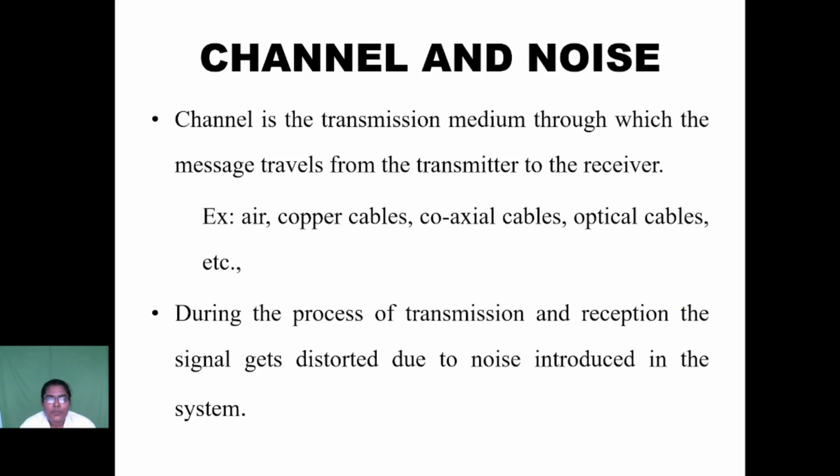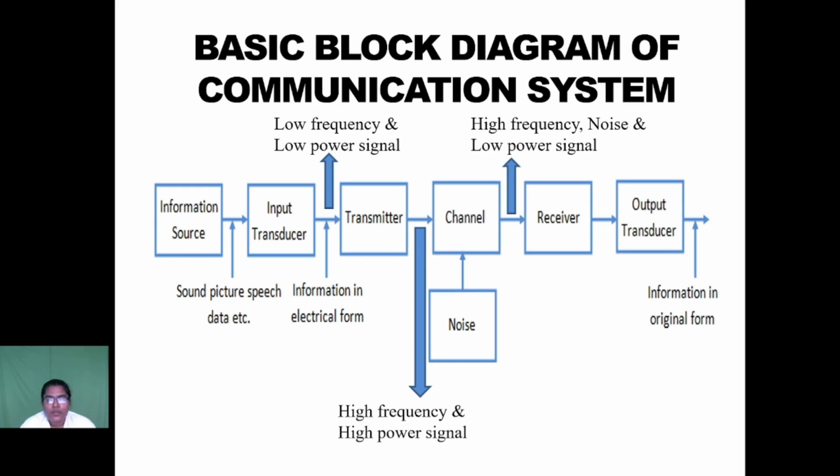Channel is a transmission medium through which the message travels from transmitter to the receiver. For example, air, copper cables, coaxial cables, optical cables are the mainly used transmission media in communication system. During the process of transmission and reception, the signal gets distorted due to noise introduced in the channel. So next we remove the noise and also strengthen the signal. So next we go into the receiver block.